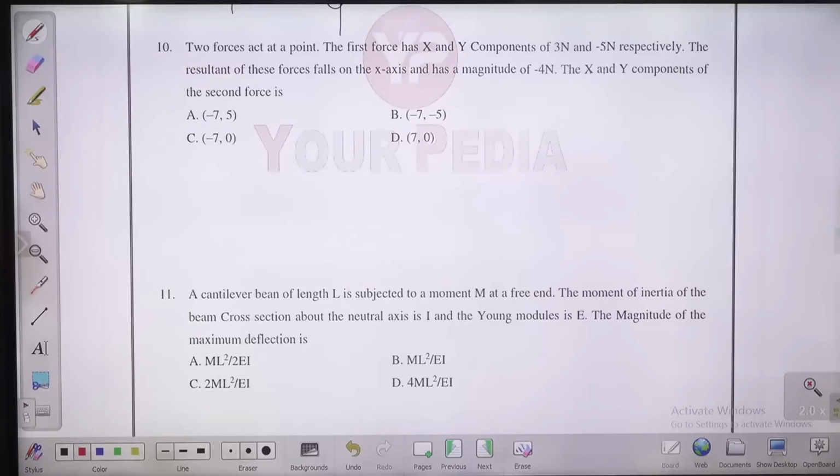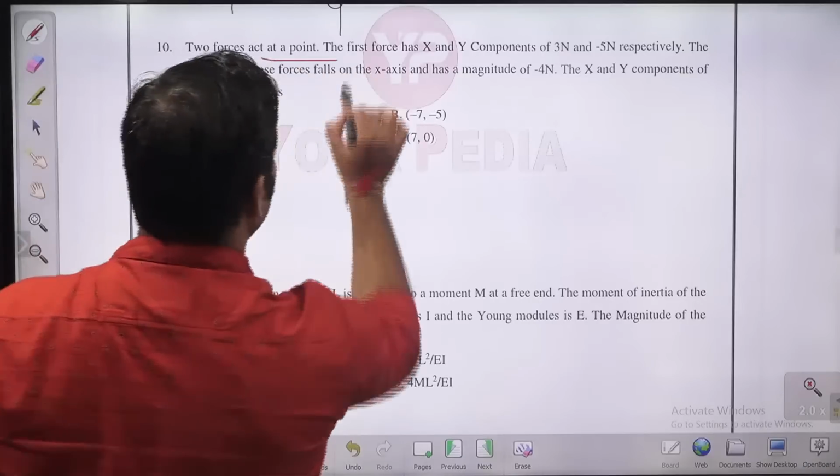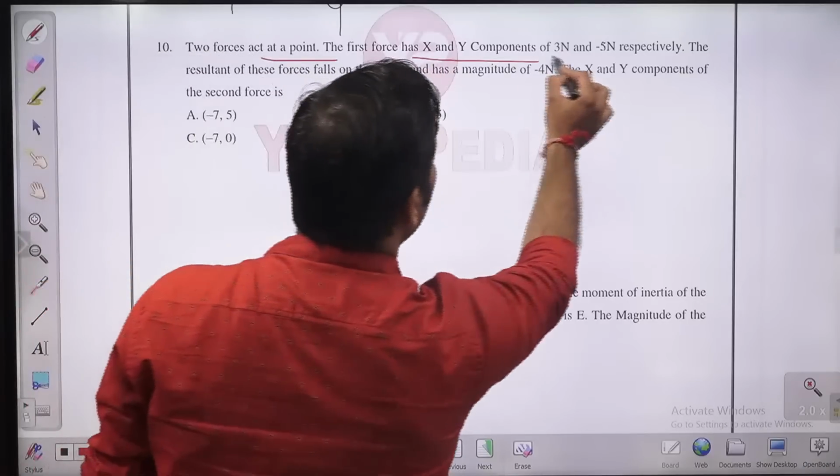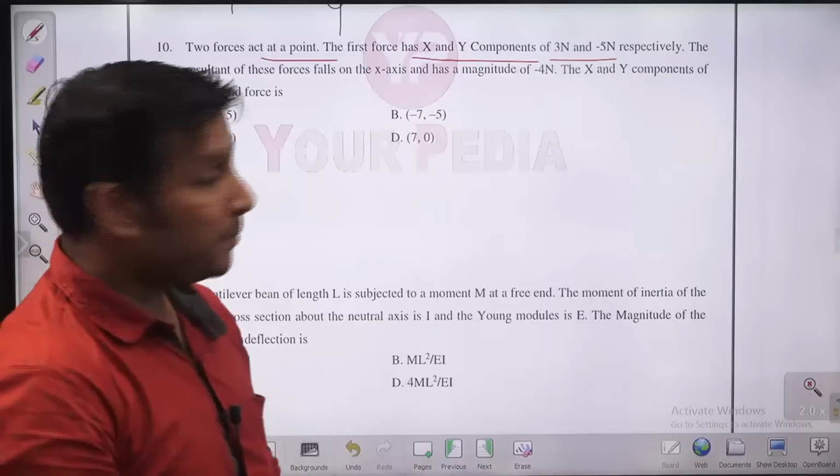Okay. There are two forces acting at a point. The first force has x and y components, 3 N and minus 5 N.